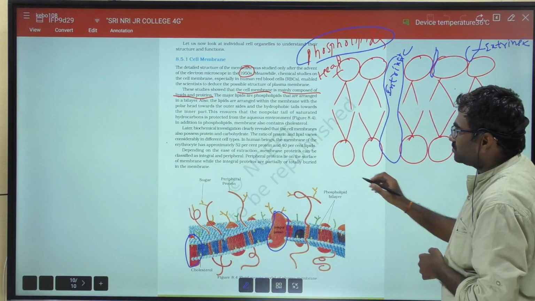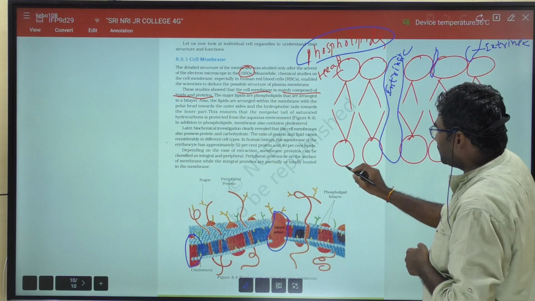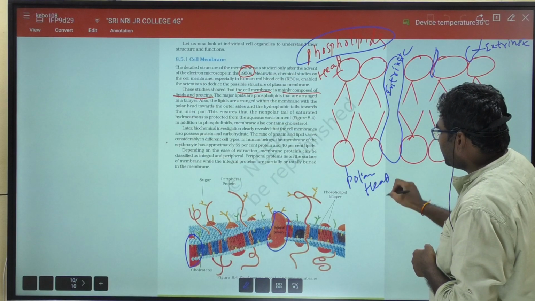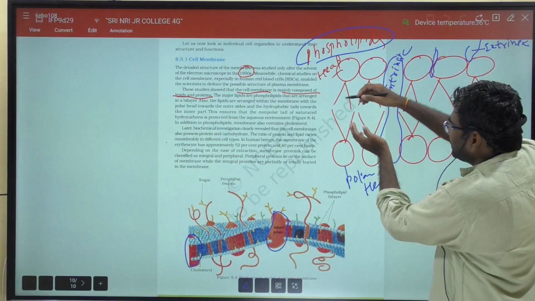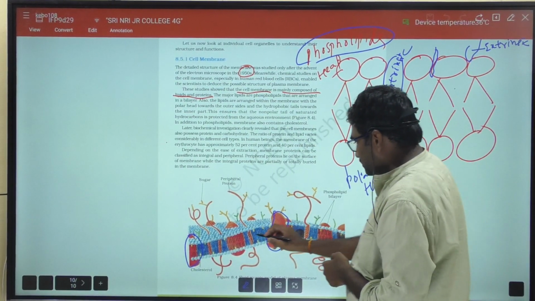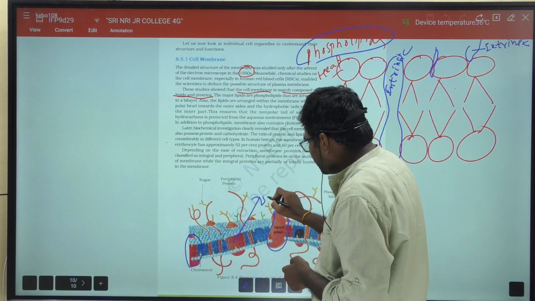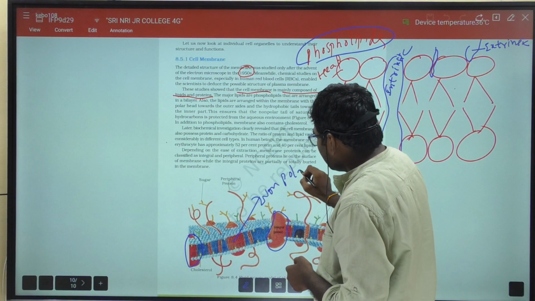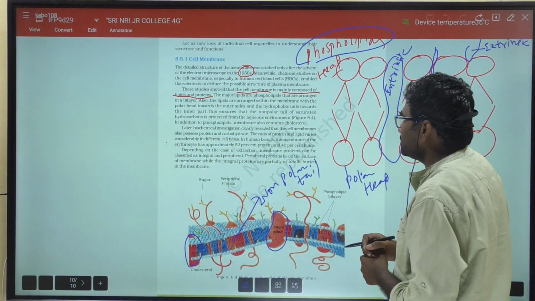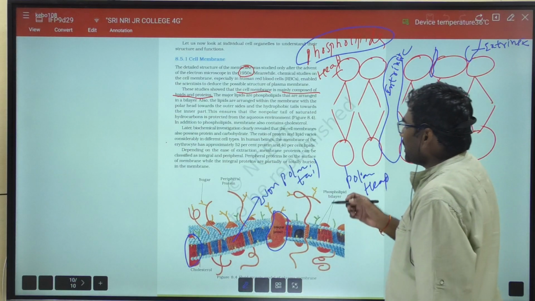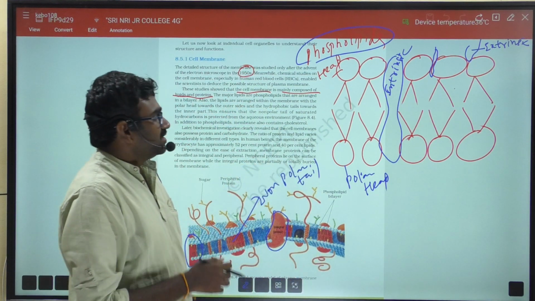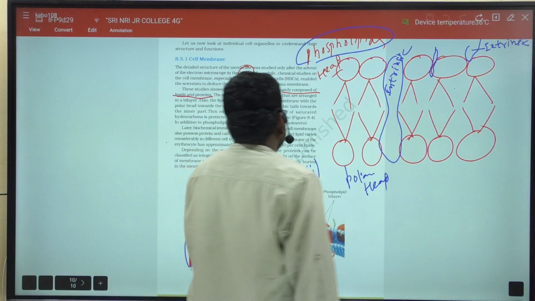And the polar head is towards the outside, whereas the non-polar tails are towards the inner side, right? And here the tails are hydrophobic in nature, whereas the head is hydrophilic in nature, right?